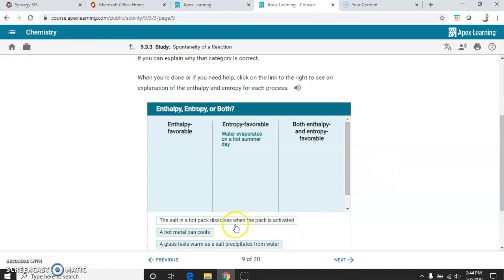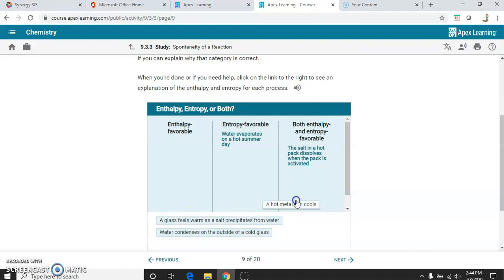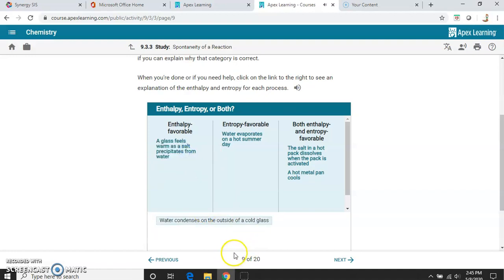Then we have the salt in a hot pack. It's dissolving when the pack is activated. So with something like a heating pad or a hot pack when you're trying to get something hot, it actually has both of them being favorable. A hot metal pan that cools has both as well. A glass feeling warm as the salt precipitates from water is exothermic, and enthalpy is favorable. Water condensing on the outside of a cold glass is also enthalpy favorable. Okay?